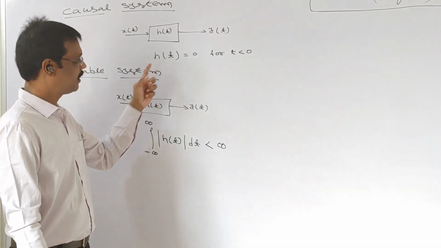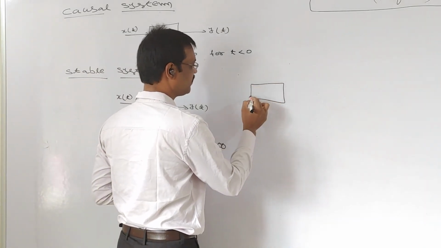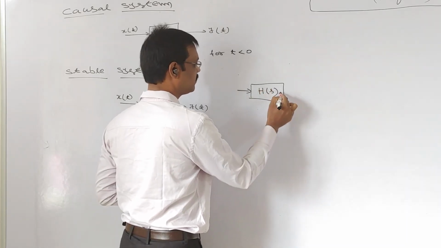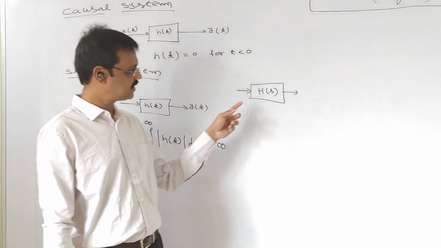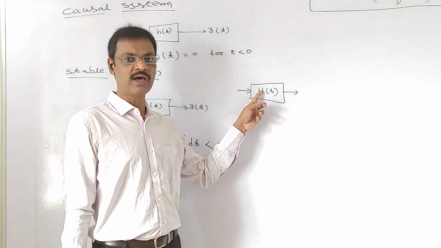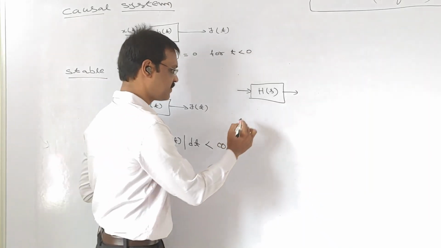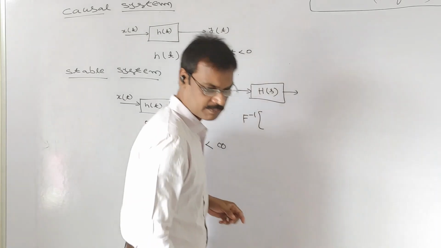See here, in some questions, a system will be given, and its Laplace transform will be given. How do you find whether the system is stable or causal? You just find the unit impulse response by finding the inverse Laplace transform.